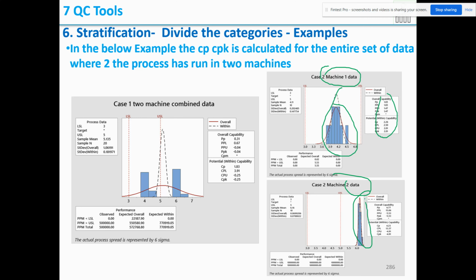Cp, the capability, is there, but it is not having Cpk. That means it has not moved to the required drawing mean. But combinedly, when you see the data, you say the process is not capable. When you stratify and see the data, you say machine one is capable, machine two is not capable.